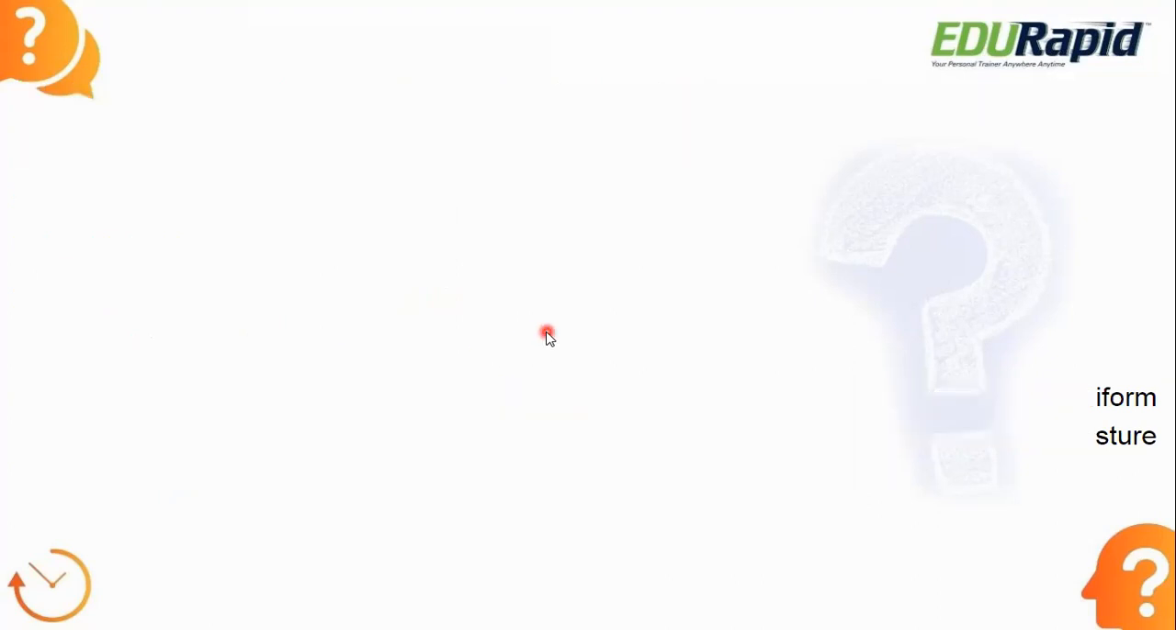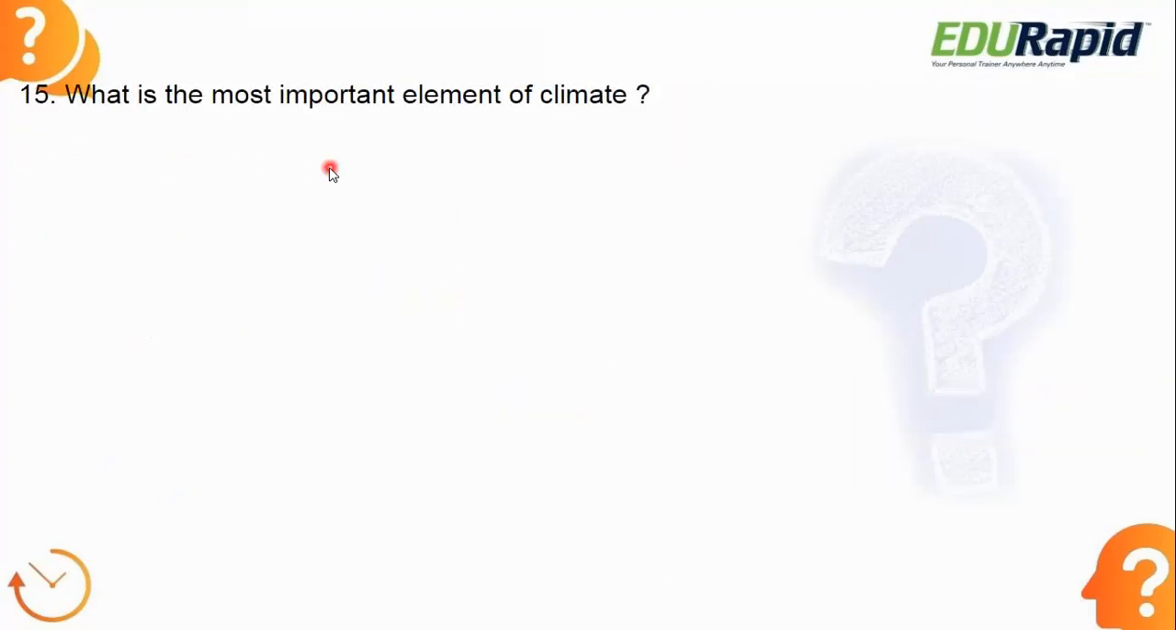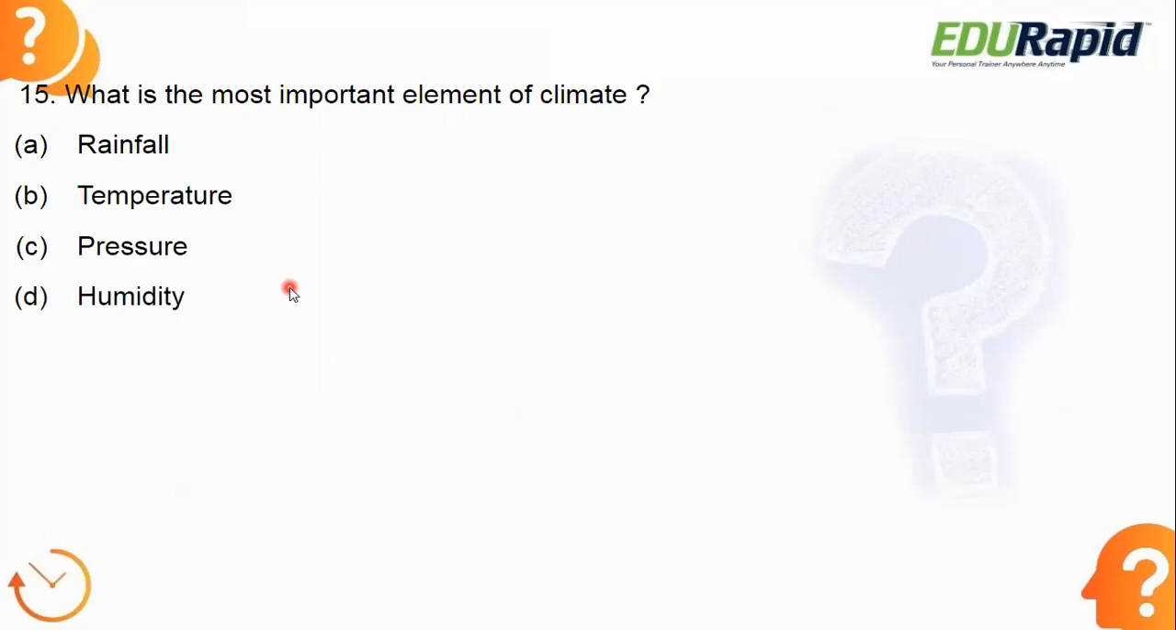Next. What is the most important element of climate? Yes, this is a bit of a confusing question. Try to answer, use some logic. So let's see the answer. Answer is option B, temperature.